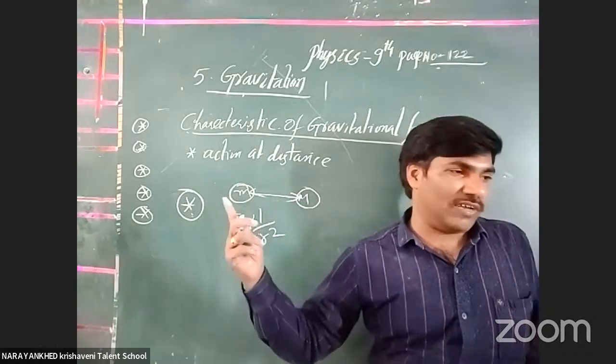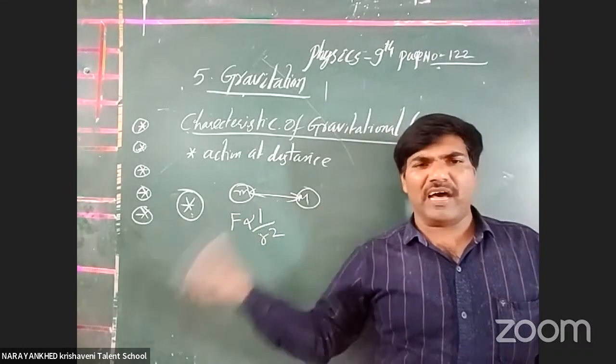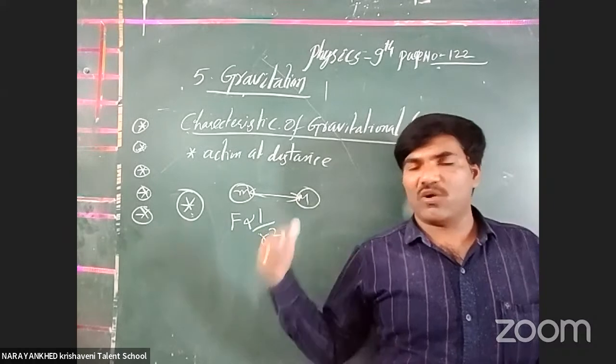Why do we call it the inverse square law? Based on this particular component only. Whatever law is like this is called an inverse square law.